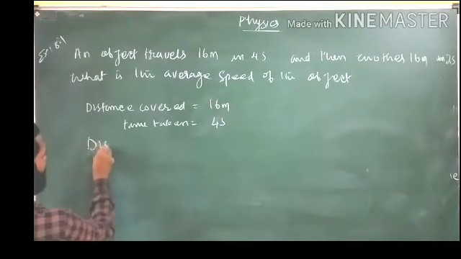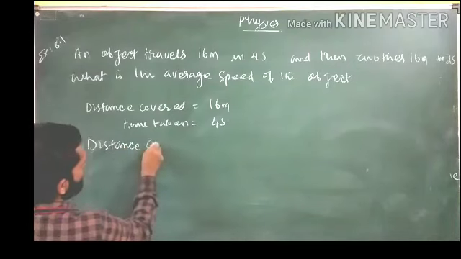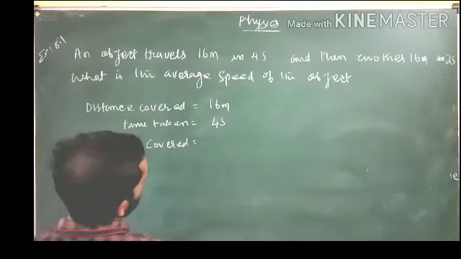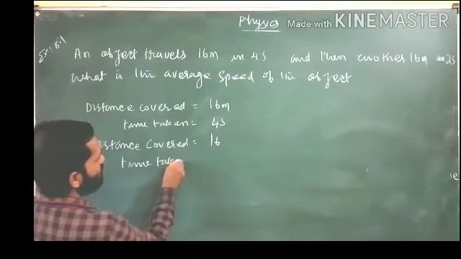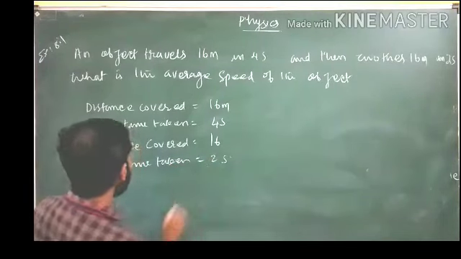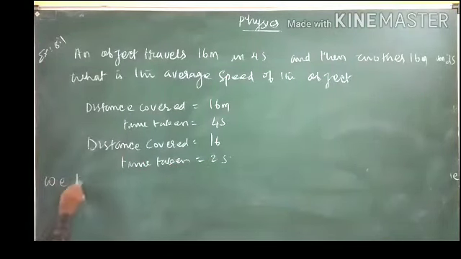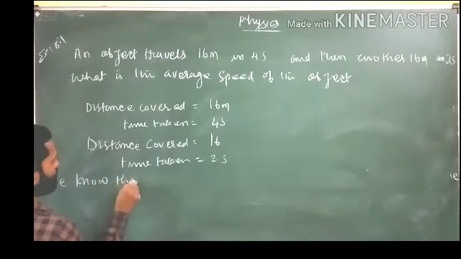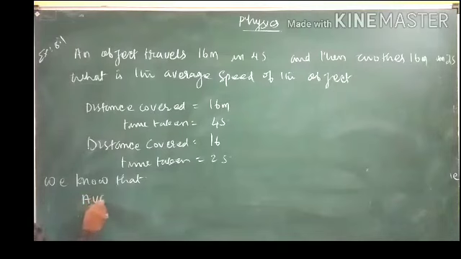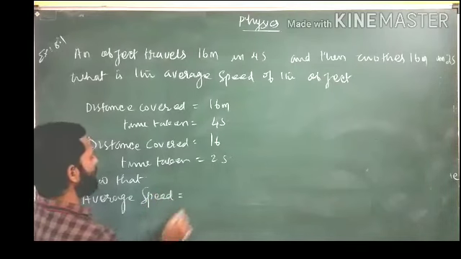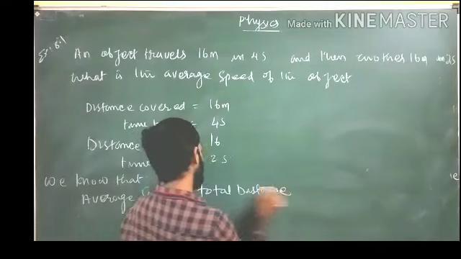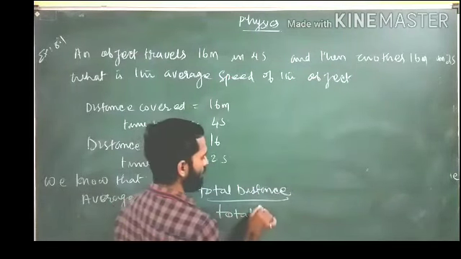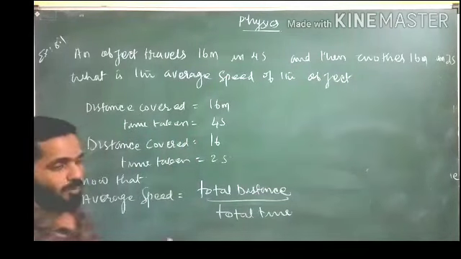Then distance covered is equal to 16 meter, time taken is equal to 2 seconds. So average speed, we know that, average speed equals total distance divided by total time.